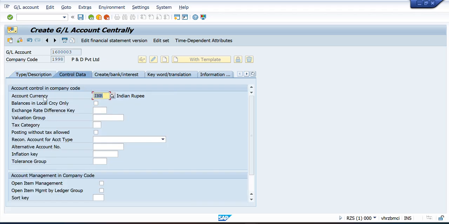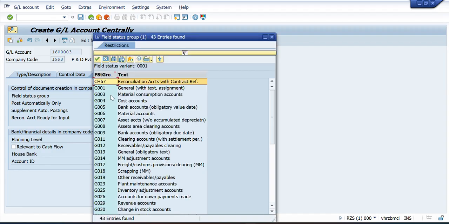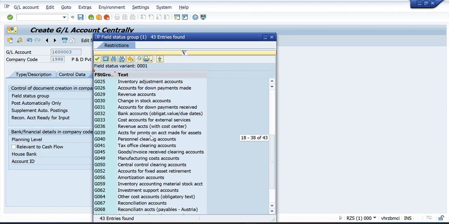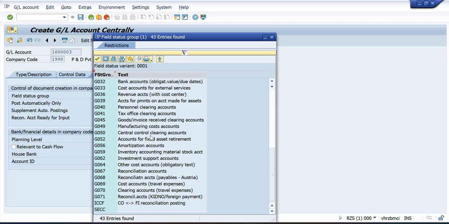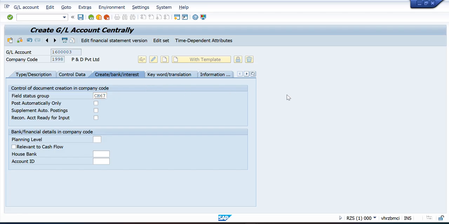In the control tab, account currency INR is already filled. You can tick anything as per your requirement, and then create bank return, and here you need to fill the status group. This is a required field. You can fill anything as per your requirement, but I am going to fill reconciliation account. You can fill reconciliation account with contract reference or anything. I am going to fill this one. Then press enter and go to the save button.